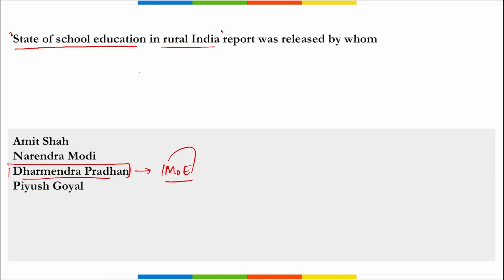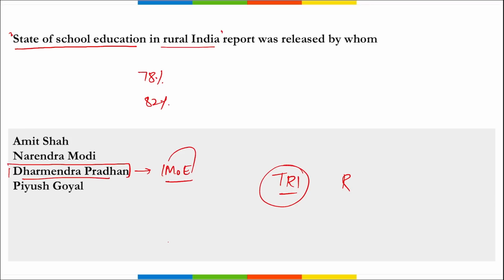Also, if we talk about the state of school education in rural India, the report revealed that a total of 78% of parents of girls and 82% of parents of boys wanted to educate their children to graduation and above. The report also aims to provide data along with the right analytics and insights to stimulate the development of rural India, correct? Then remember, this report was released by whom? Dharmendra Pradhan, who is our Minister of Education. He released this report during the Transforming Rural India, India's Rural Colloquy 2023 that was held in India Habitat Center.